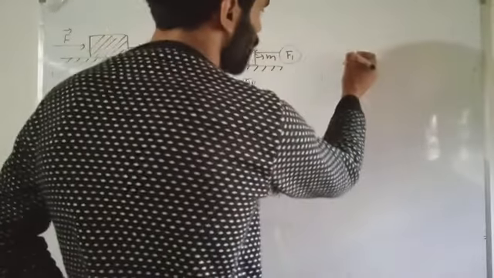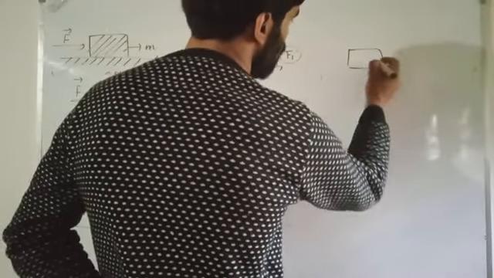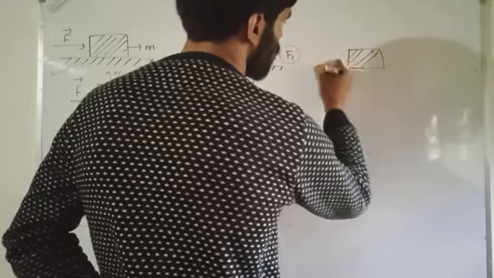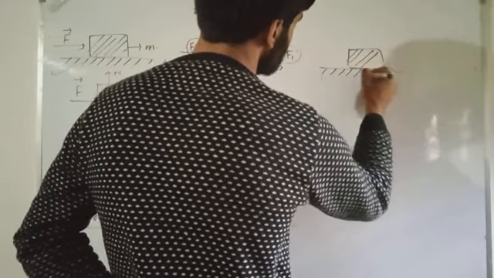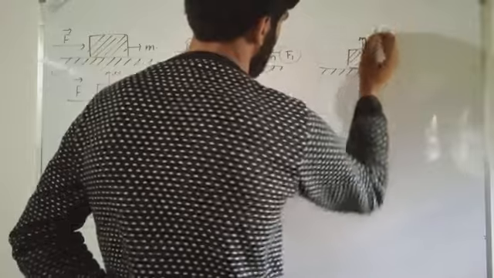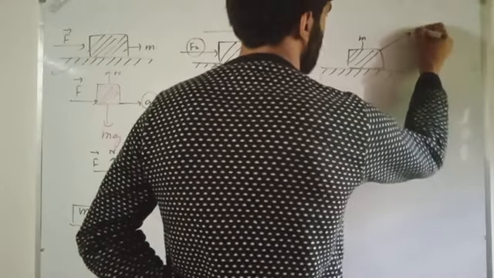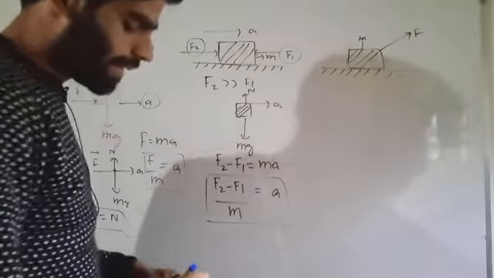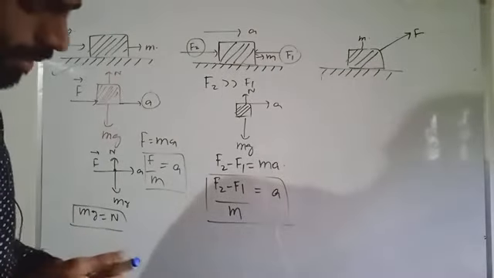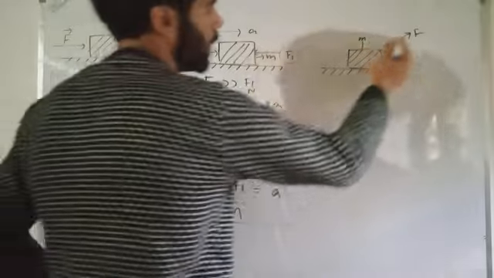If you take another example, a body of the same mass m on the surface, and a force F is applied on this body at an angle, I have to calculate the acceleration of this body. How can I calculate it? If you look, this is the force.